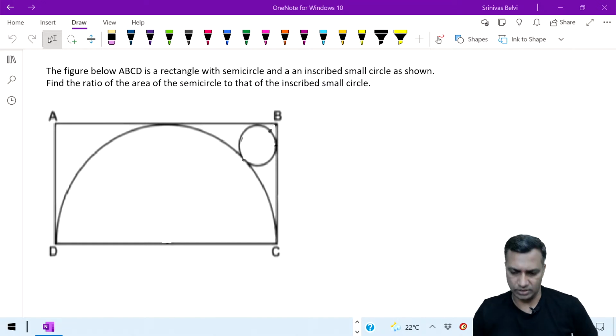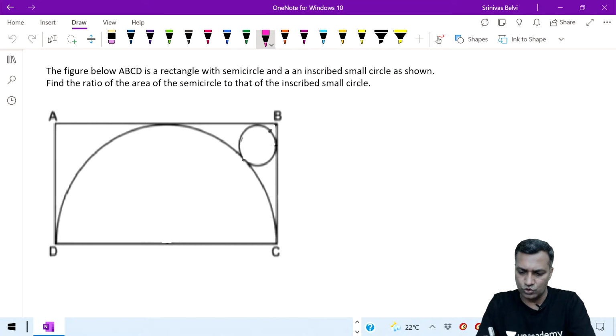Don't try to type the answer. If you are getting root 2, root 3 and all that, don't worry. Okay, let's do this together.